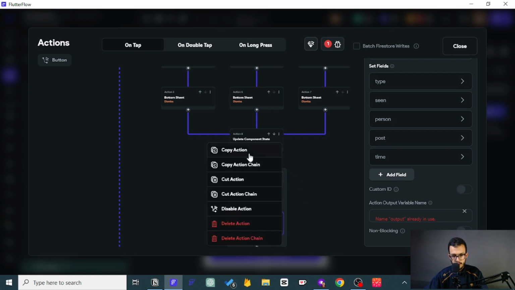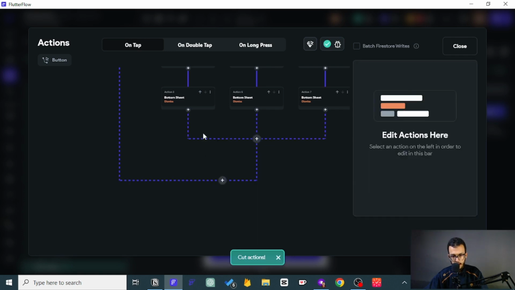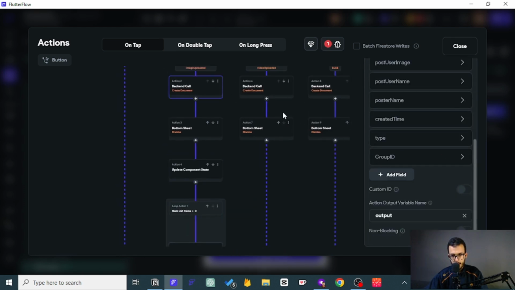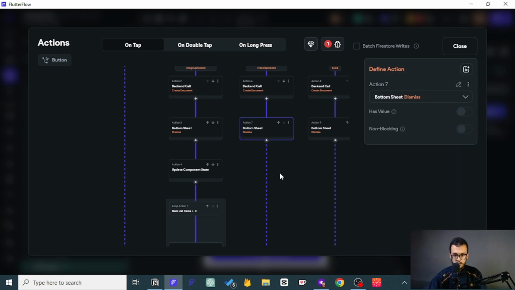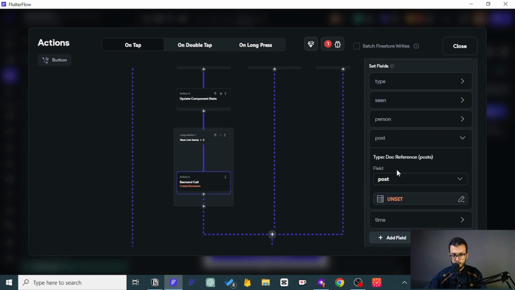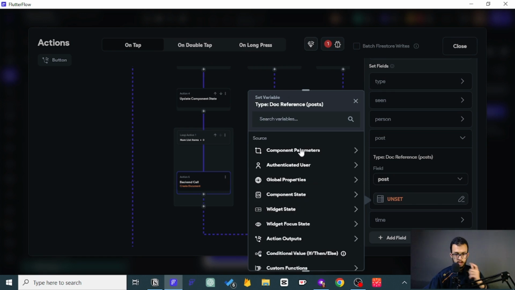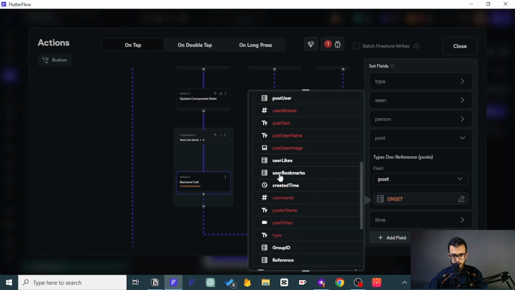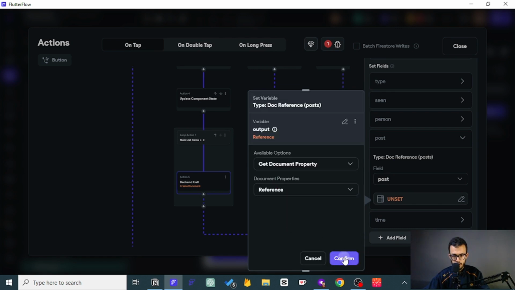We have three different outputs. I think that we can just cut the action chain and paste it here. So we can have the same output here. So we have output here, output 1, and this output 3. Good. And here, for this one we have output 1. Oh no, it's just output. So we can go to action, outputs, output, and then we can post, we can just say reference.